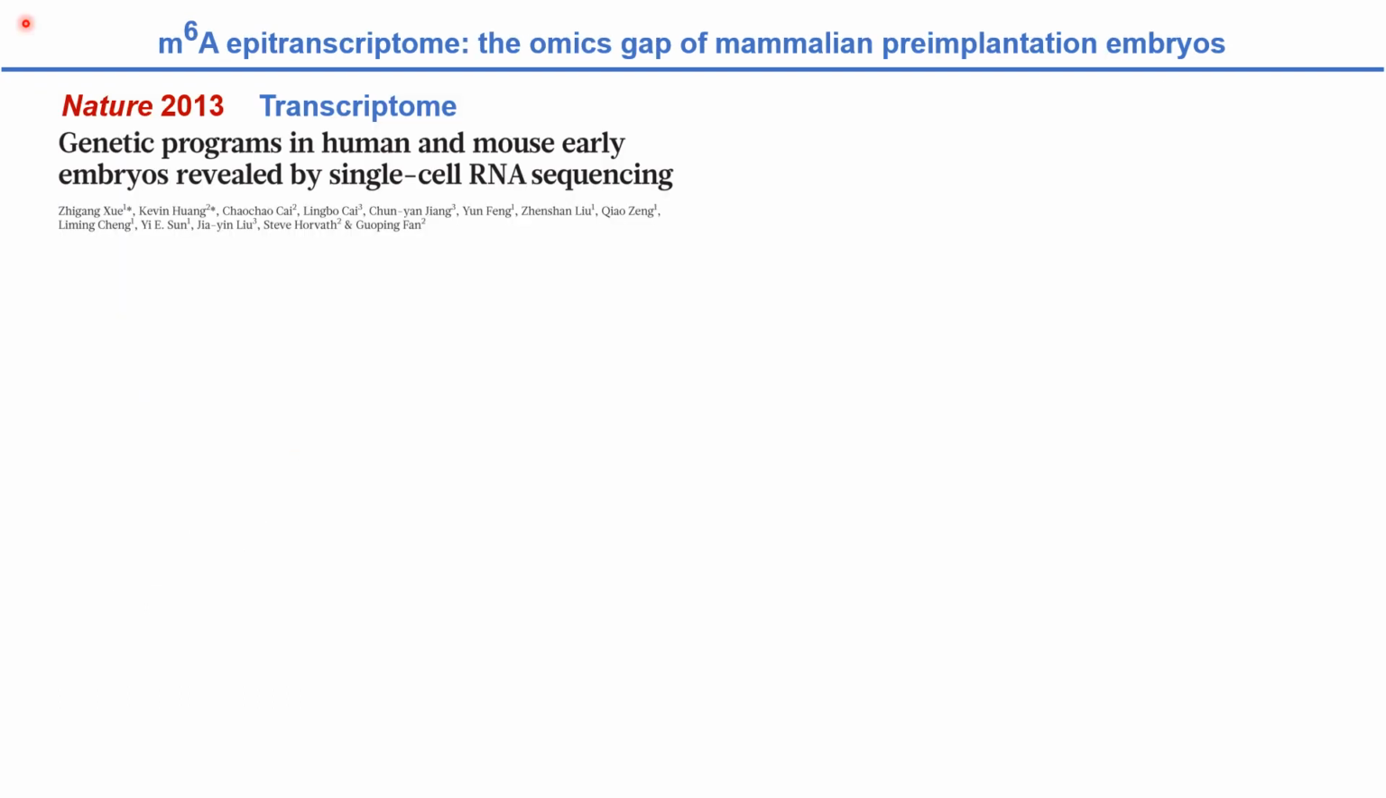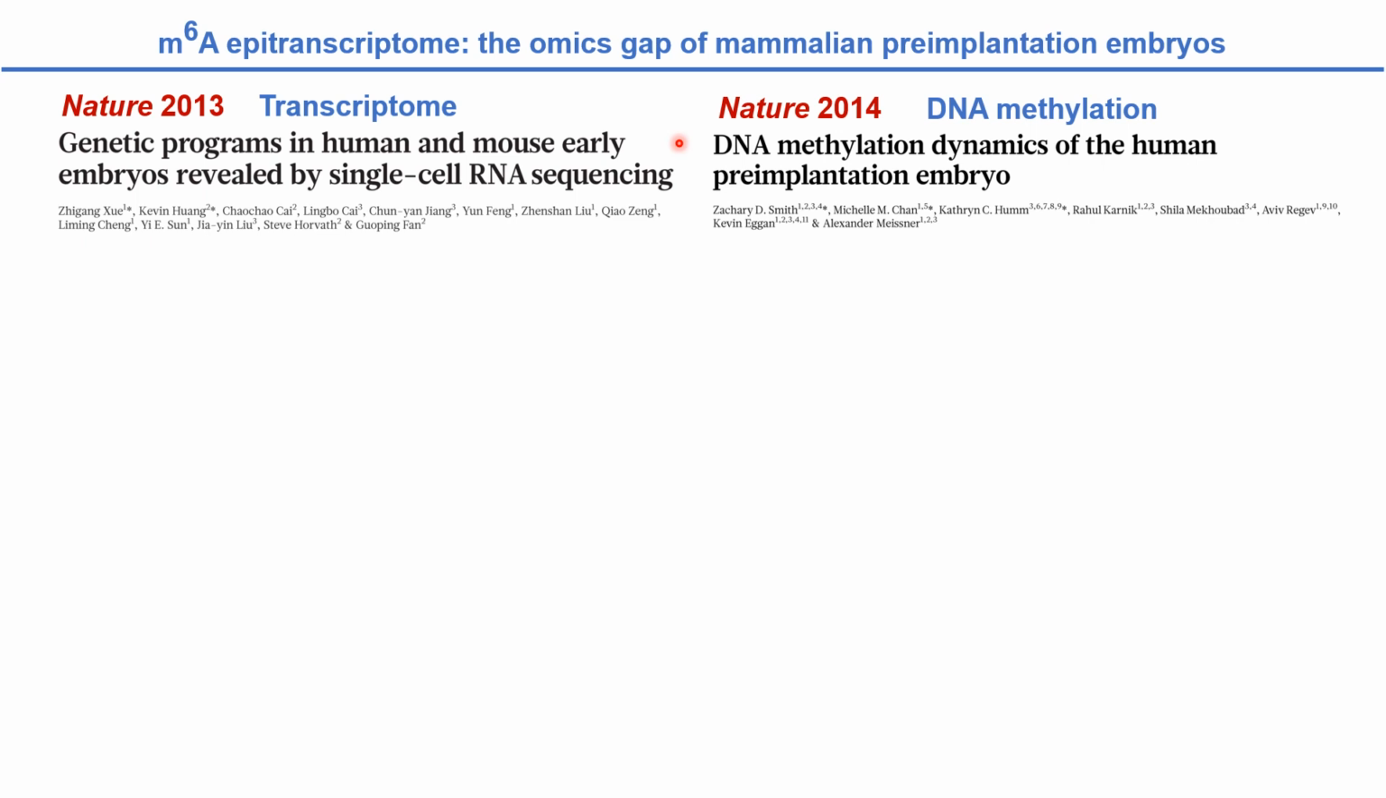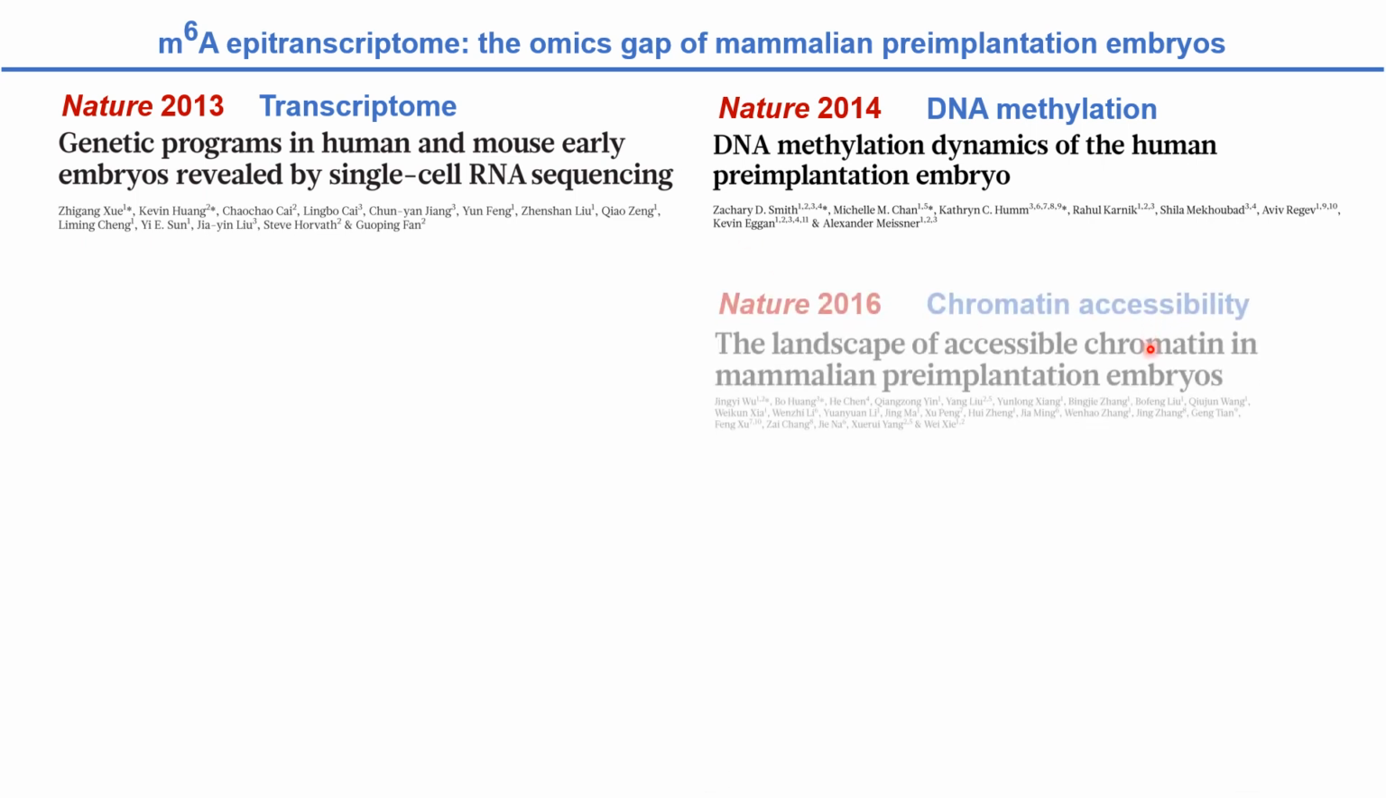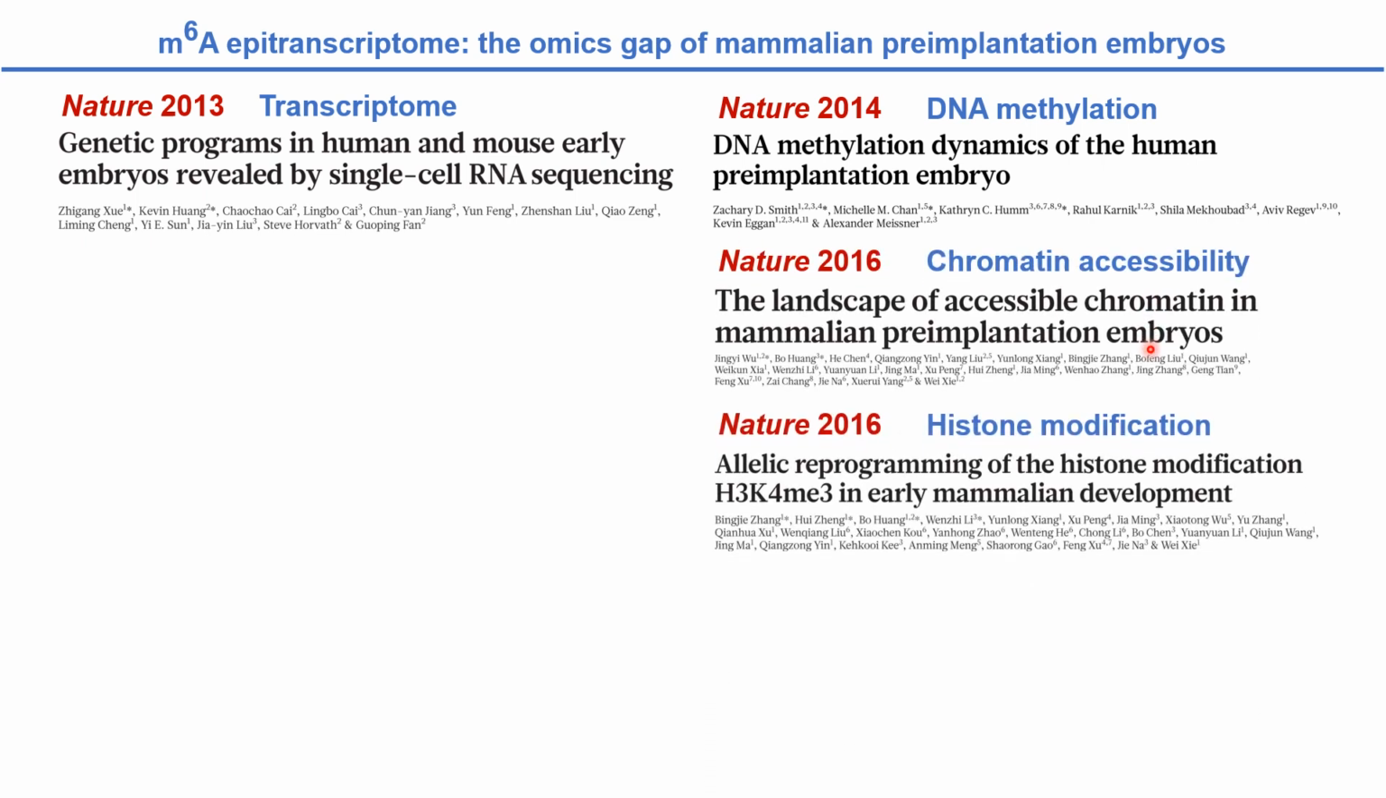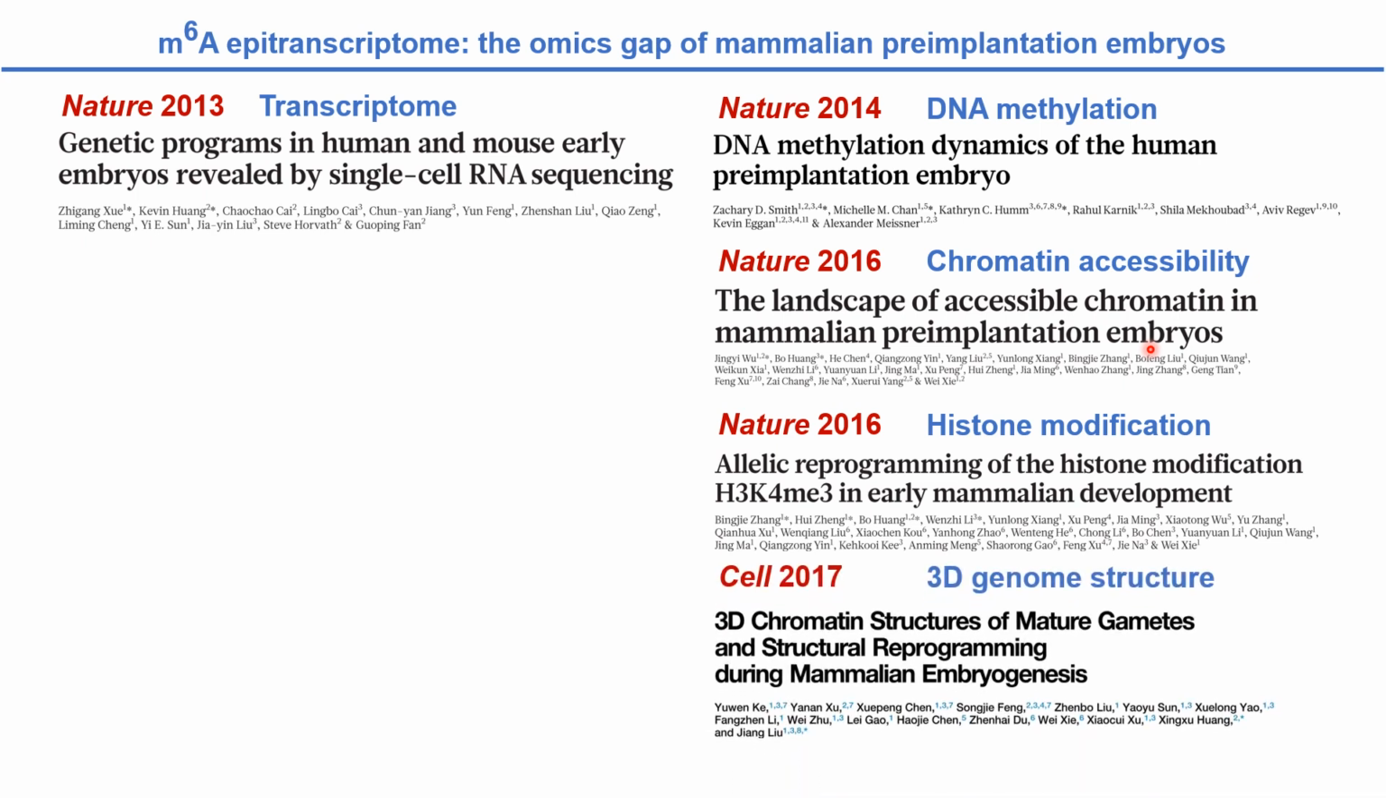Understanding the gene regulation during mammalian early embryonic development has been a biomedically important research goal in the field. Since the first transcript data was released in 2013, other types of omics data, including DNA methylation, chromatin accessibility, histone modifications, and 3D genome structure, have been reported over the years. However, before we initiated our project, there was a knowledge gap of transcript-wide m6A profiles in mammalian early embryos.